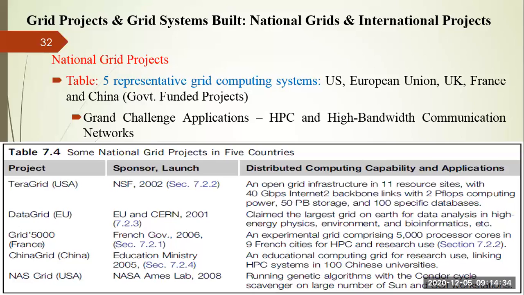Similarly, if you are not restricted to a single national boundary, it is open to all. Assume that all educational institutes and all organizations all over the world have decided to collaborate with each other to perform a particular work. In that case, the time zone of each and every country is different.